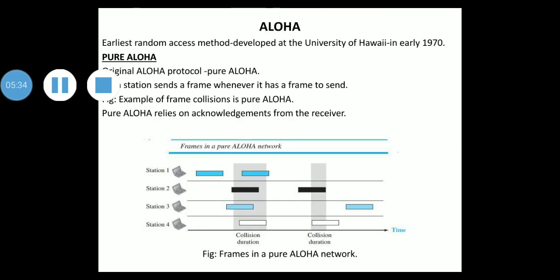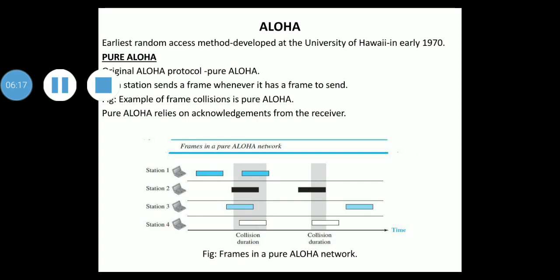Next we'll discuss the Aloha protocol. The earliest random access method is Aloha. This was developed at the University of Hawaii in the early 1970s, and the Aloha protocol was designed for a radio wireless LAN, but it can be used on any shared medium. There are potential collisions in this arrangement because the medium is shared between the stations. When a station sends data, another station may attempt to do so at the same time. The data from the two stations collide and become garbled.